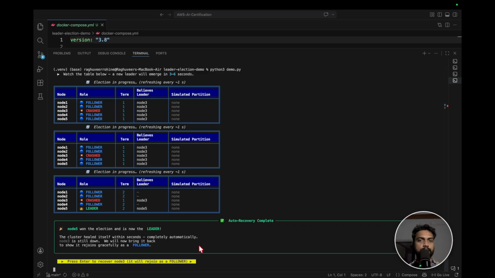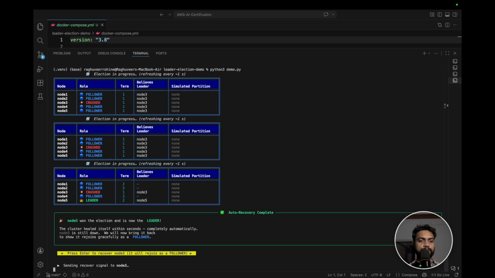Then the next step, we will recover node 3, and it will think of itself as a candidate and ask for the votes. The moment it asks for the vote, the followers will tell it that you are behind, you need to upgrade the term number and join as a follower. Don't try to elect yourself as a candidate. So that is the importance of the term number. Now node 5 won the election, and it is the leader. This is exactly how the Raft algorithm works. Next, let's move to the next scenario.